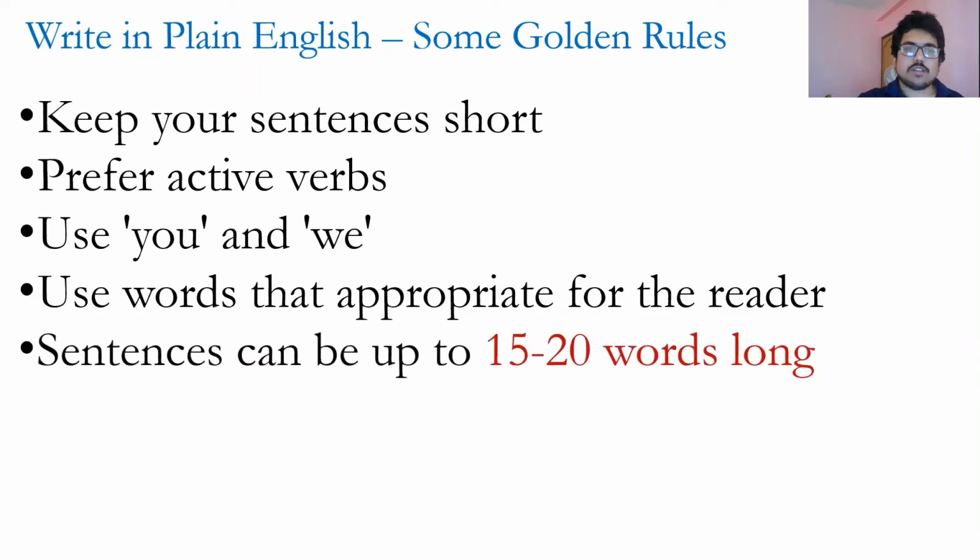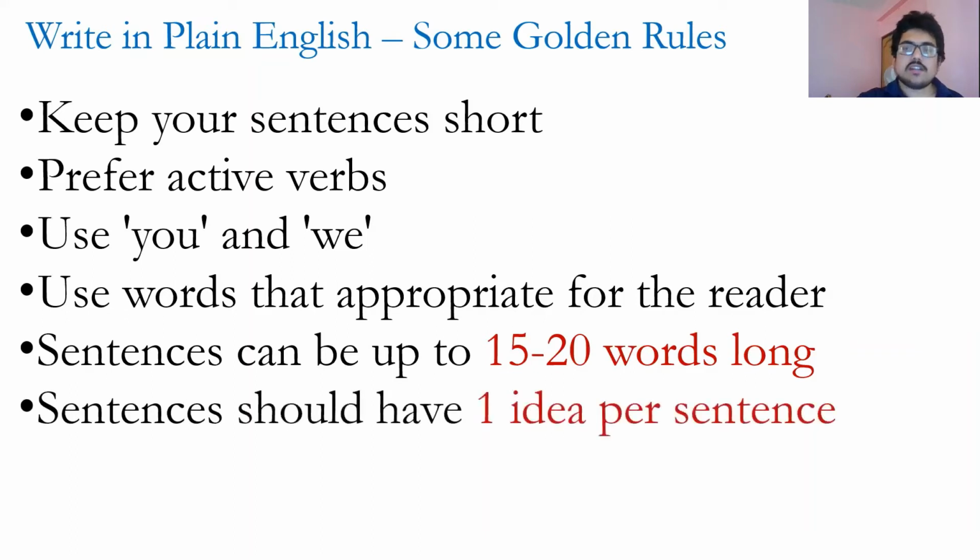As I said earlier, while we are shortening sentences, they should not be more than 15-20 words long. That is around two lines, 2.5 lines. Don't go beyond 2.5 lines, because it makes readers very confused about what you're trying to communicate. Ideally, each sentence should have one idea. For example, when you say we'll be doing this, and we'll also be doing this, and we'll also be doing this, when you mix three ideas in a single sentence, the readers get confused. So these are some of the basic rules that we can apply.